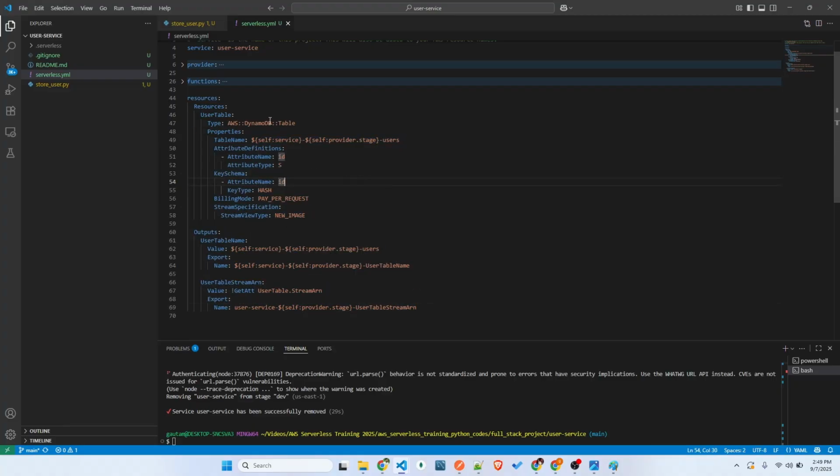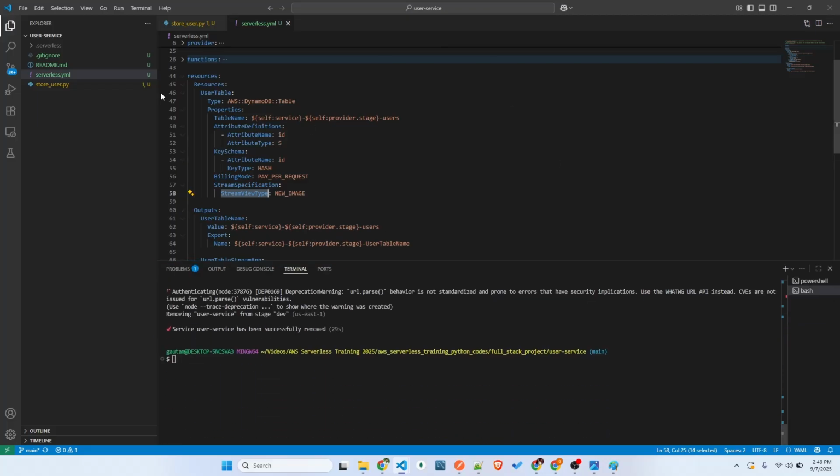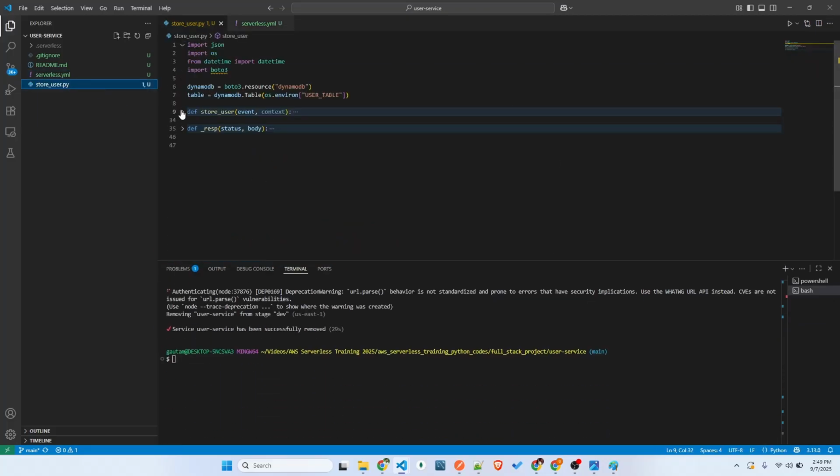You can think like we are going to create a DynamoDB table, and we are going to have an attribute called ID. And we're going to have streams, which is going to trigger another Lambda service. So yeah, let me run this one, this project. We can just go through this store user also. It doesn't have much in it.